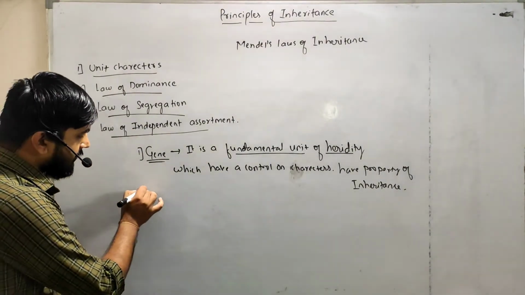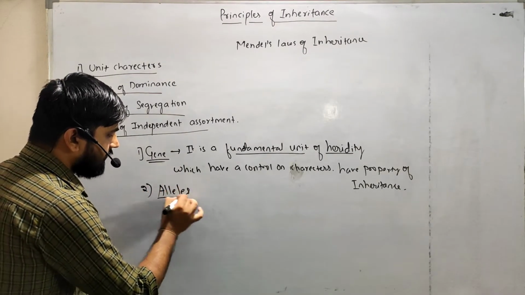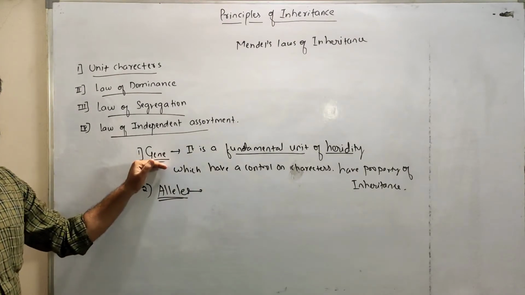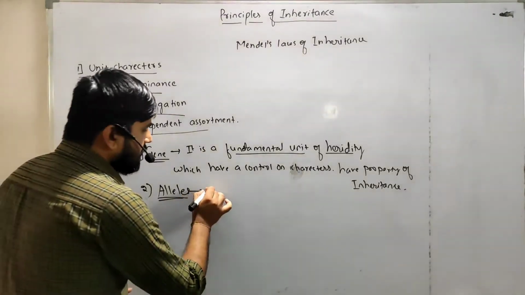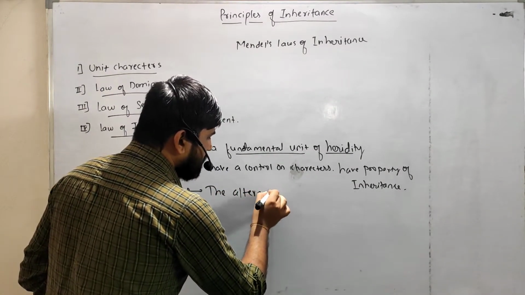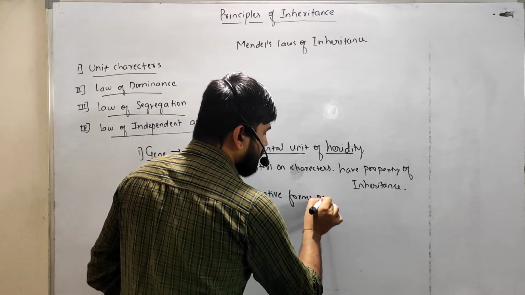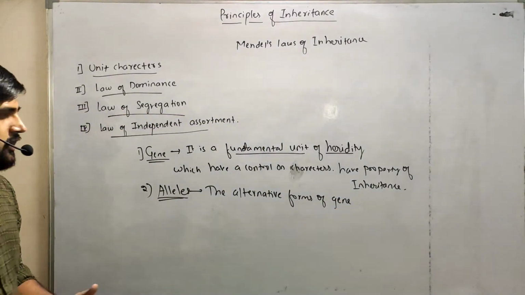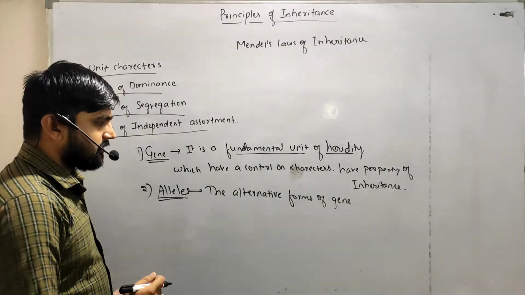The second one is alleles. What do you mean by alleles? Genes always occur in alternative pairs. The alternative forms of a gene are called alleles.